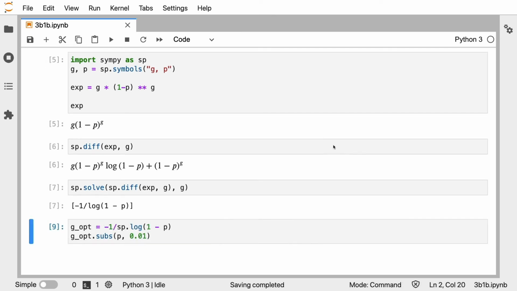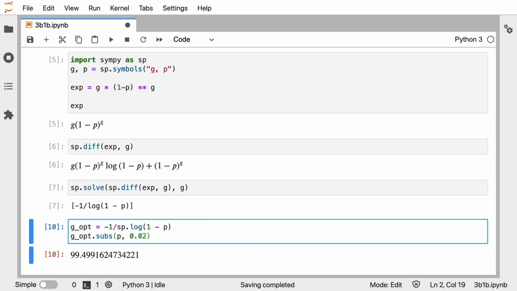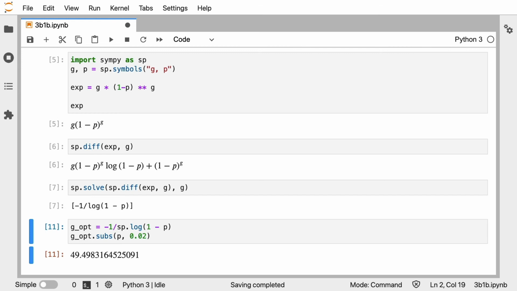We can even go one step further. What I've done is I've taken the expression that SymPy calculated and I've written it down below. That means that I now have an expression for my optimal group size. What I can do now is substitute 1% as the value for p. This suggests that if the probability is equal to 1%, my group size needs to be 99 people. And when it's 2%, it's got to be more like 50.